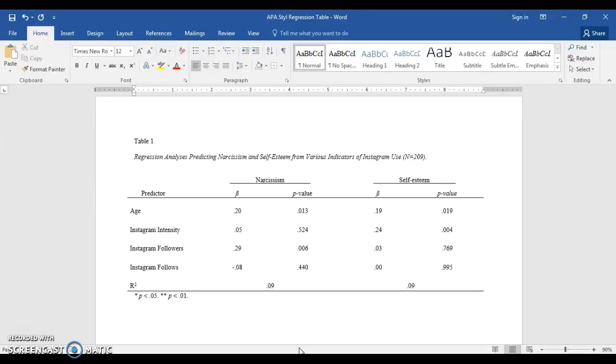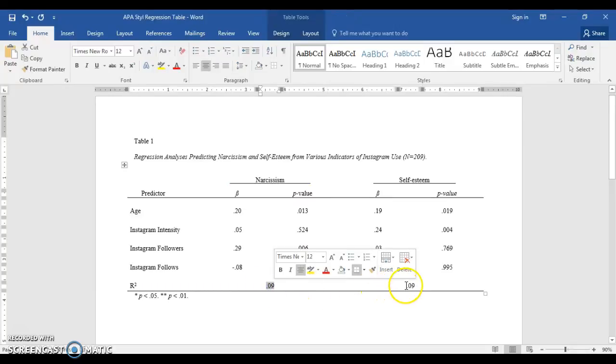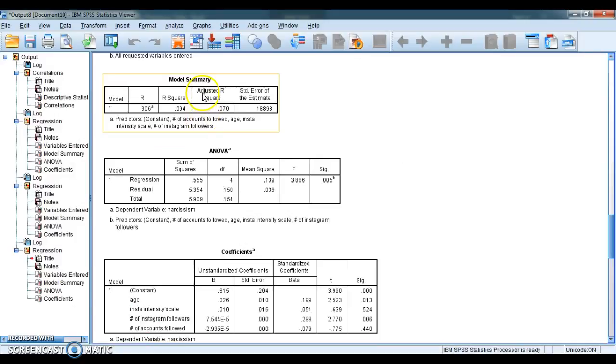You're simply going to add in the variable names, the dependent variable names as well, and the betas and their p-values. Okay? And once again, you have the R-square here and here for each of the dependent variables. Just as a quick reminder, you find that in our model summary table.